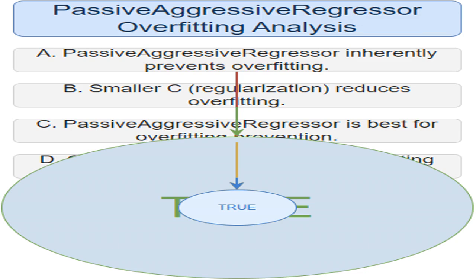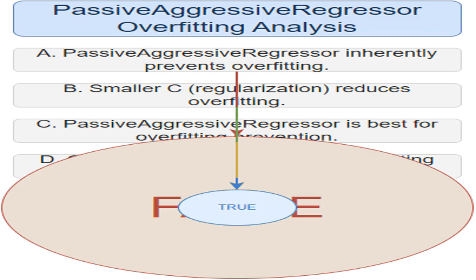I discovered that a smaller C parameter leads to stronger regularization. Think of C as a knob that controls how much the model is allowed to wiggle to fit the training data. A smaller C means less wiggle room, resulting in a simpler model that is less prone to overfitting.